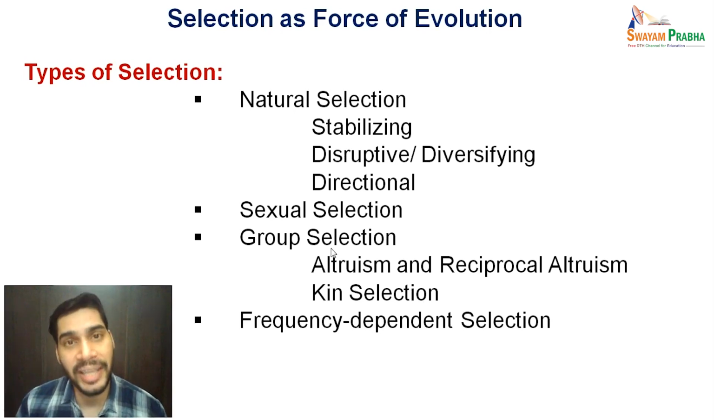Group selection again comprises two types. One is called altruism and reciprocal altruism, and the other one is called kin selection. Besides that, there is something called frequency dependent selection also, which again can be both positive type as well as negative type. So let us first discuss these types of selection, then we'll move ahead towards adaptive resemblances as a source of evolution.